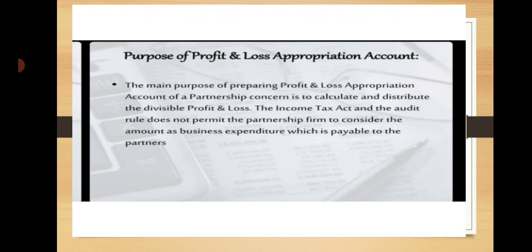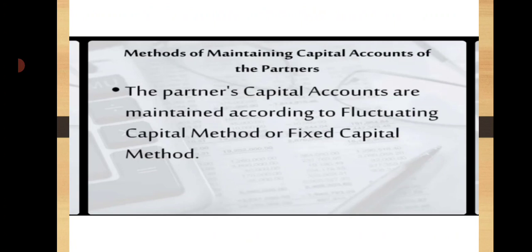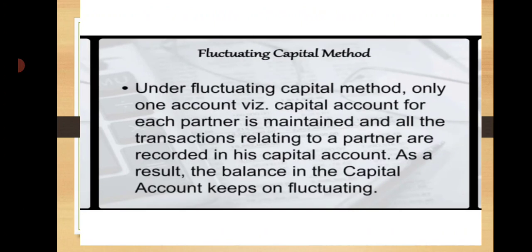Next, we know about the fixed capital method. In the fixed capital method, accounts are prepared in two parts. The first part is the partner's capital account. The second is the partner's current account. The partner's capital account is credited with the original amount of capital introduced by the partner into the business. It is subsequently credited with extra capital introduced by the partner or debited with the amount of capital permanently withdrawn by the partner. No other adjustments are made in this account.